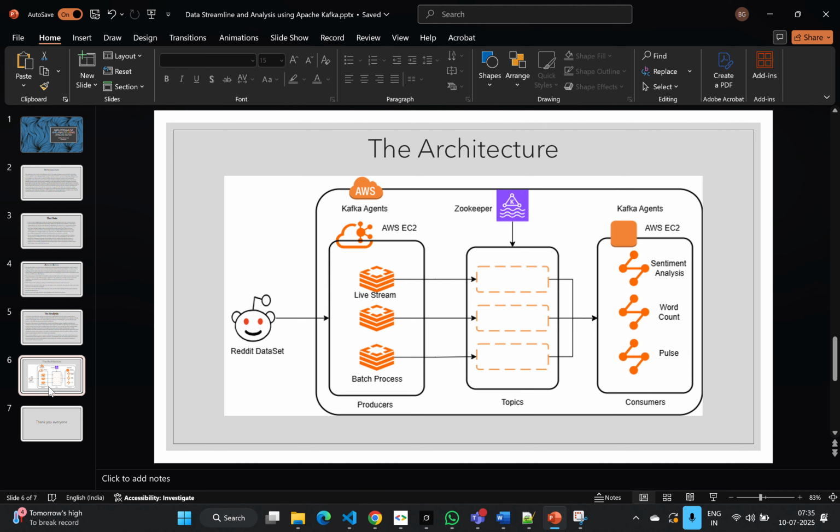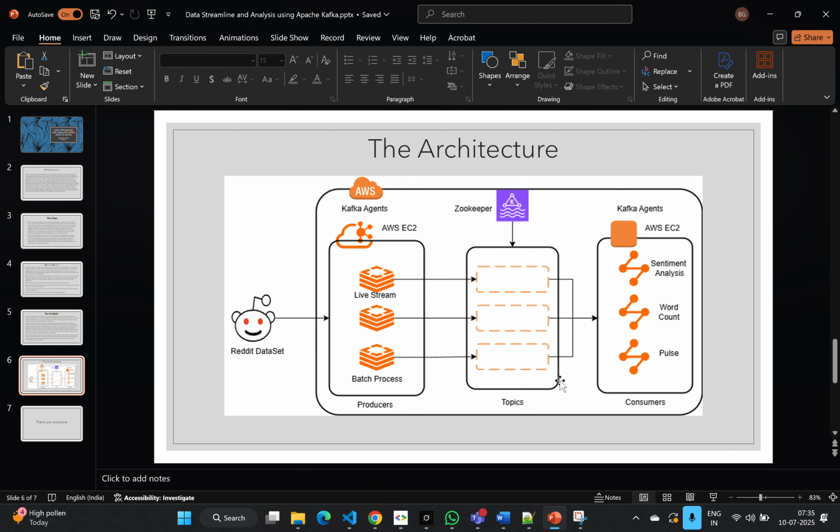And as we speak, this is the architecture of our application, where the data set from Reddit and other customer reviews has been passing through our EC2 instance where we have installed the Kafka agents. In one of the agents, we have set up all the data producers, such as live streaming, batch processes, parallel processing, and scalable processing. Those kinds of things have been set up here. On another node, we have installed Zookeeper, which manages all the topics. We have created multiple topics and multiple partitions for handling the messages and storing them in the background.